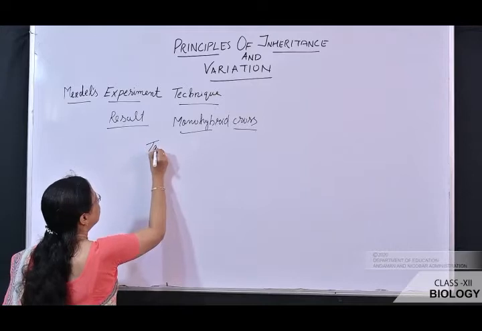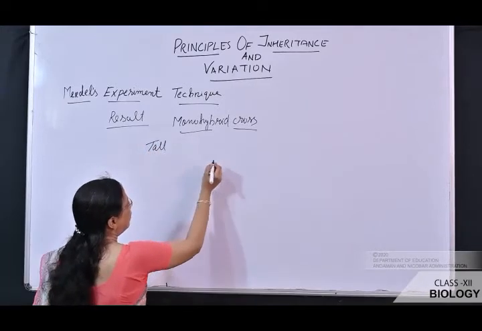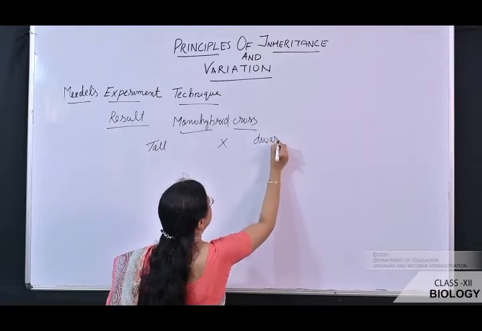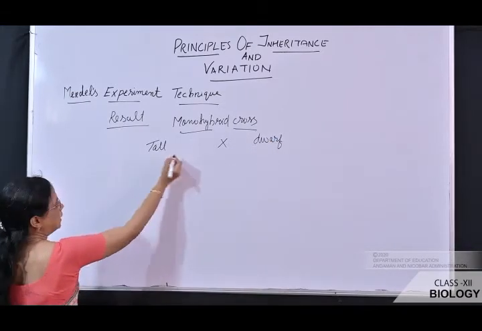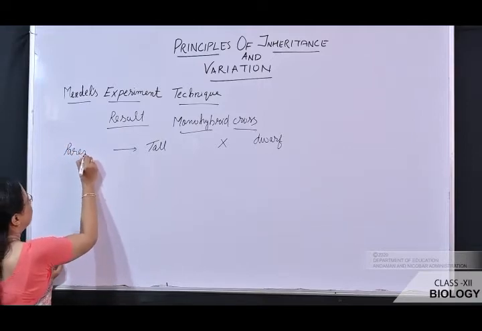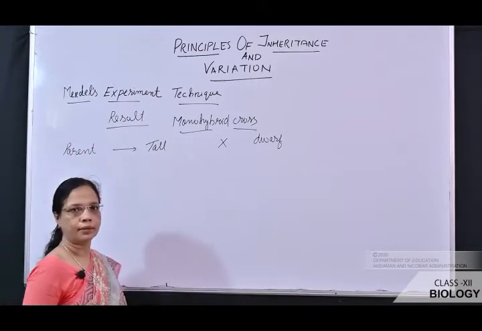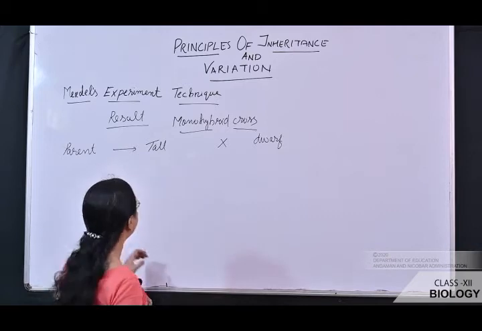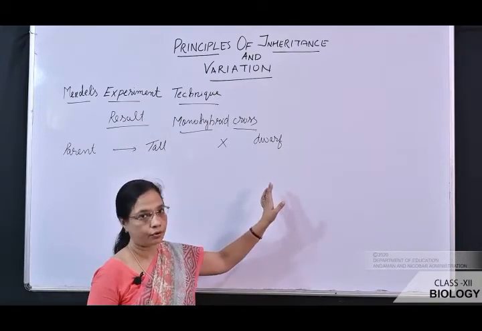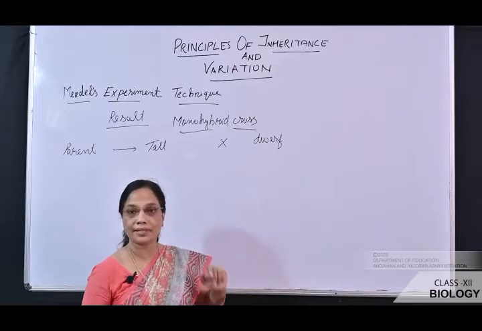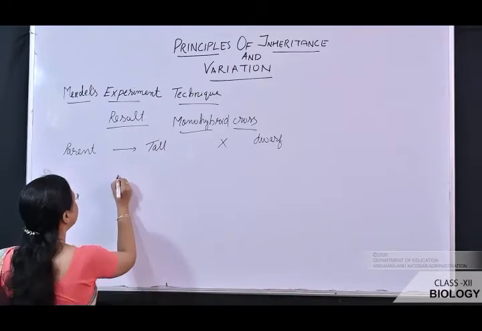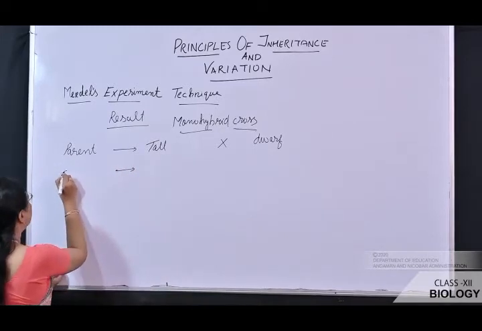A tall plant, which is pure, is crossed with a dwarf plant. This is considered as the parent, or you can say the parental generation. So these two varieties are crossed. For a cross, what is required? Gametes are required. Okay, so gametes are formed. We can write in the next step as gametes.